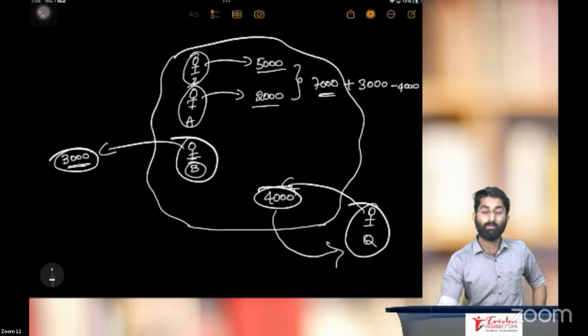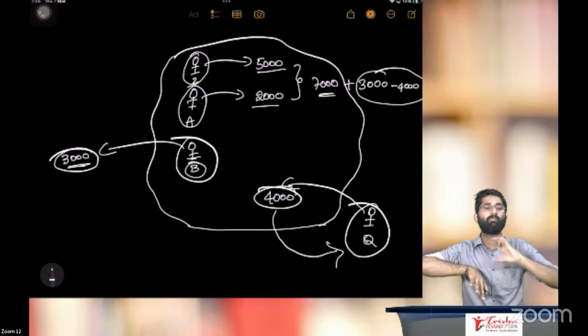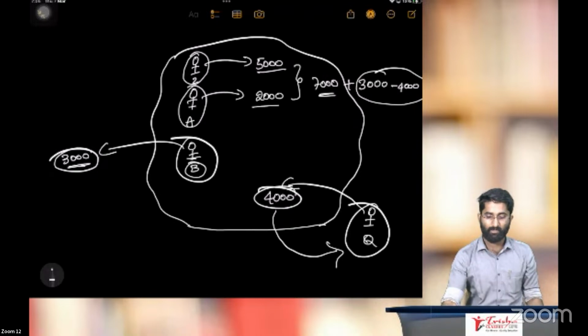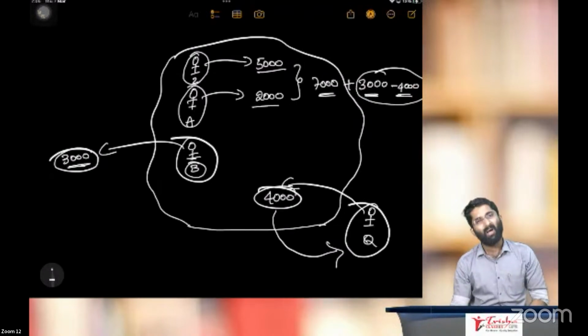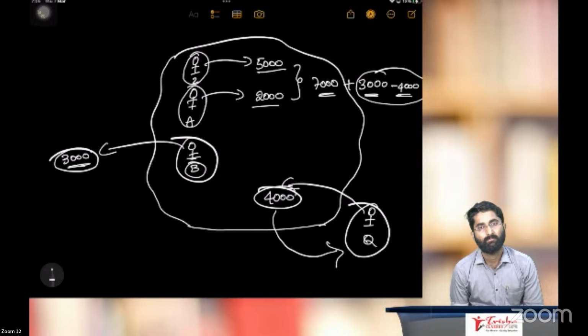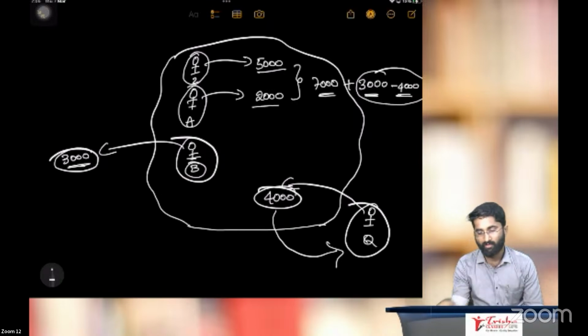So what we have to do? Net, this is net factor income from abroad. What the country will receive and what the country will pay, that we have to net off. Correct? 3,000 minus 4,000. So that means outside, outgoing is more compared to incoming. So when you compare this with the income, outgoing is more. So that's why what we will do now?